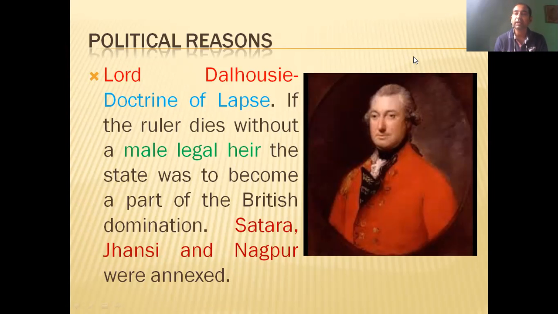If the ruler dies without a male heir, that means without any boy child, this territory or state will become part of the British territory. You understand? If the king or the ruler dies and does not have any boy child, this state is going to be part of the British.